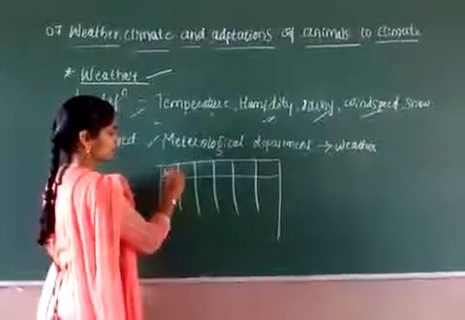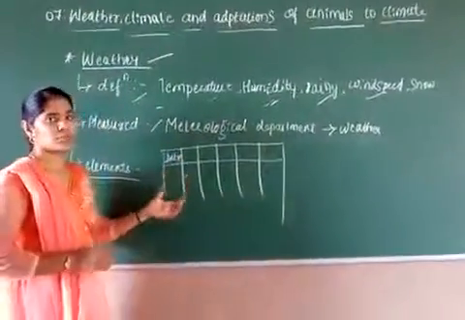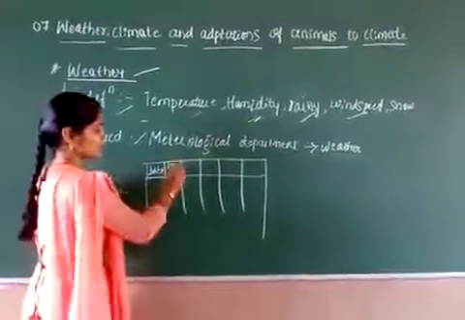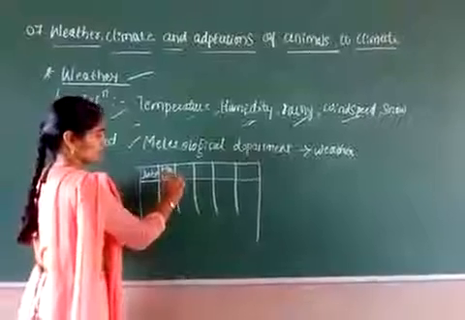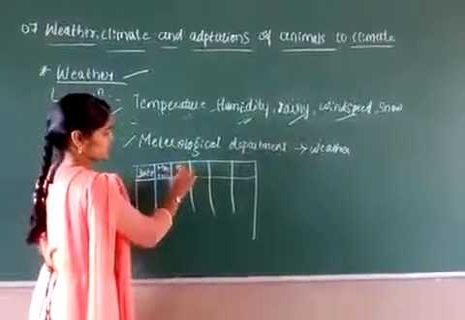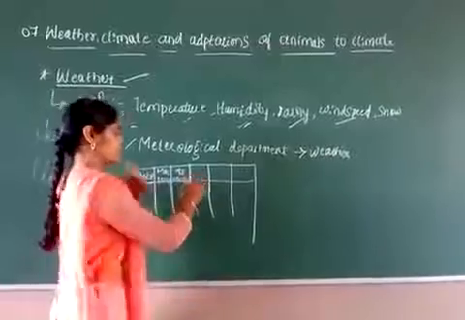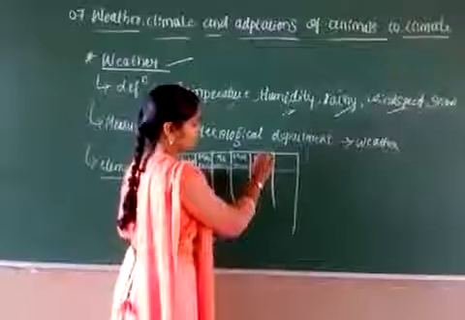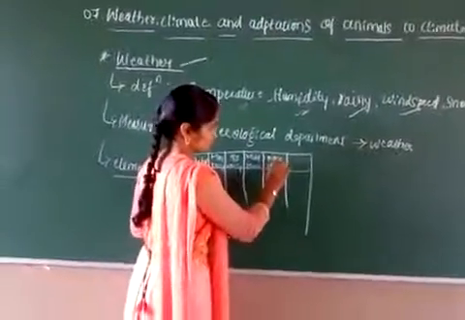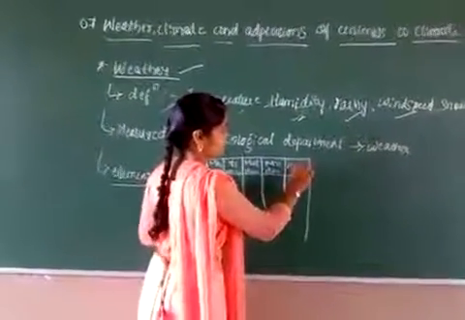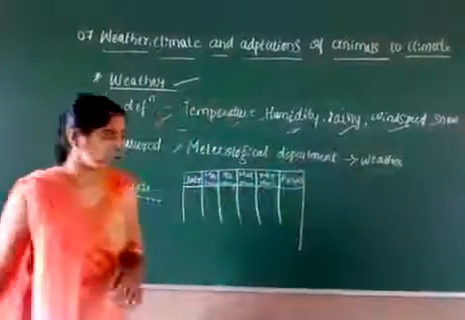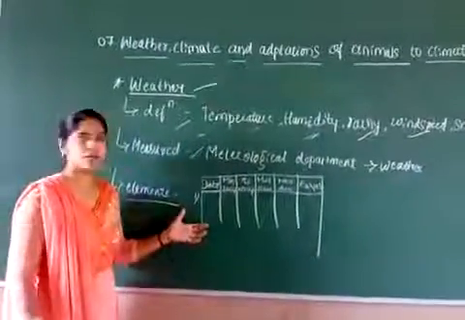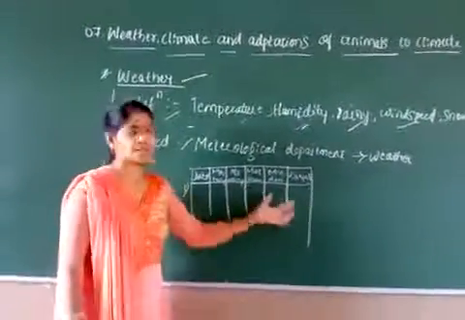In your textbook they have given you columns like this. First is the date, so you have to put the date of the work. Then the maximum temperature, then the minimum temperature, and here the maximum humidity, and here the minimum humidity, and the rainfall. Okay, so you have to make the chart on a sheet, so that you will get the point.